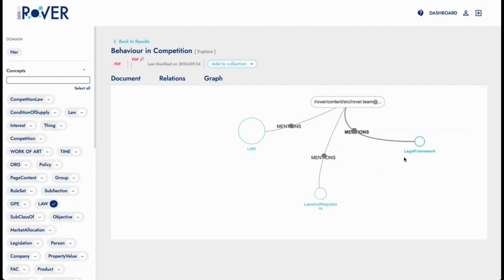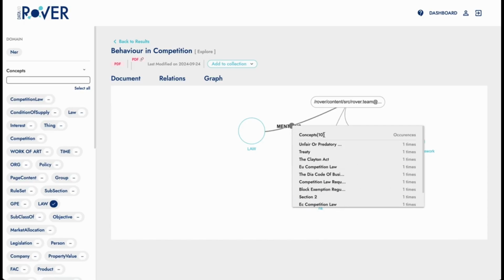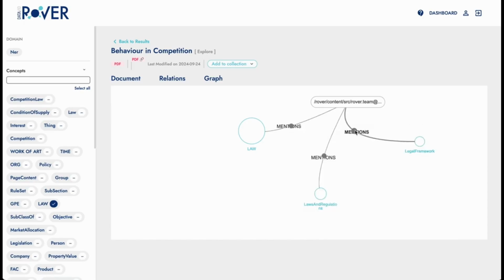Now, leveraging the power of large language models, as we said, we can perform natural language queries. So, if we use our AI chat capabilities, we can perform natural language queries to interact with the platform.